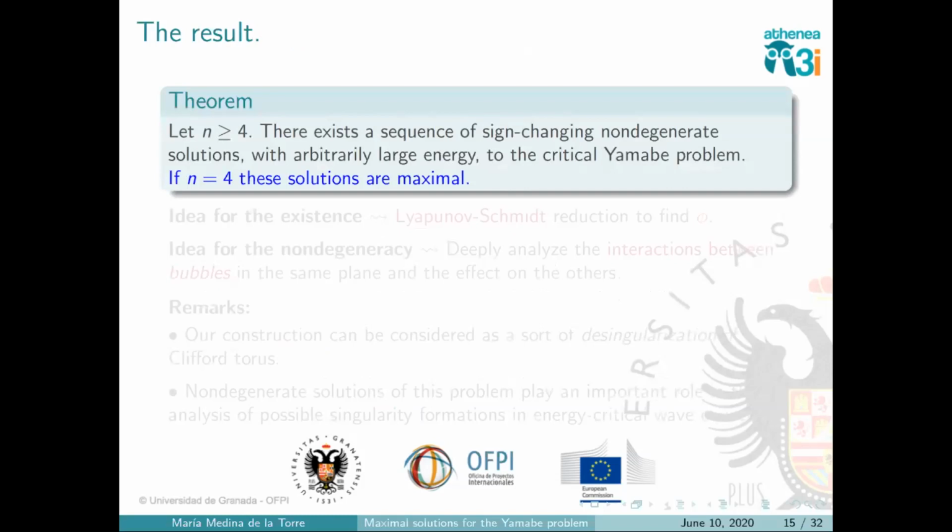Well, this is contained in a work with Monica Musso and Yunchen Wei, and the theorem would be this one, okay? For any dimension, the solution that we constructed is non-degenerate, and in the precise case of n equal 4, these solutions are the first example of a maximal solution.